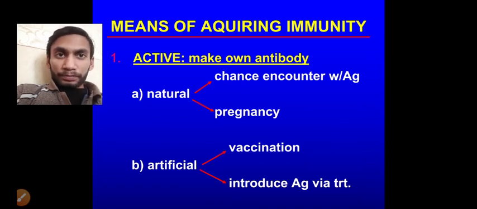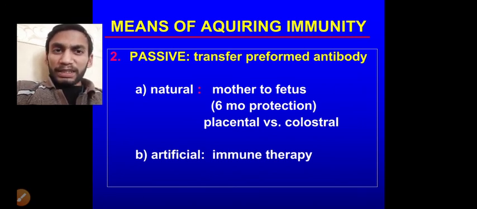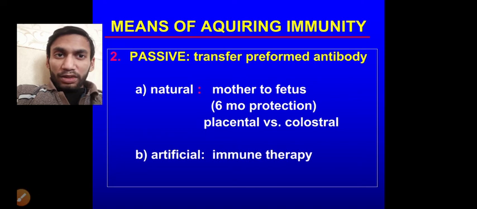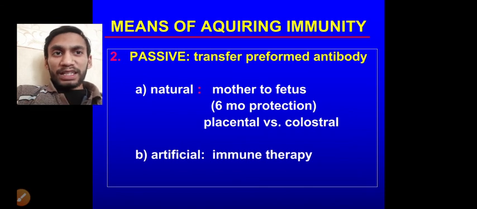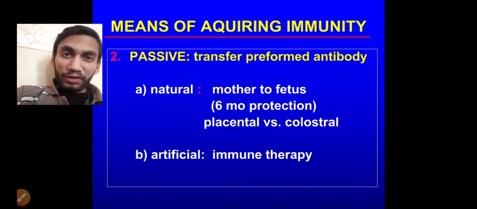Now if we talk about passive acquired immunity, it is further classified into two types, natural or artificial. Passive means transferred preformed antibody. In passive immunity, antibodies are not formed in our body.